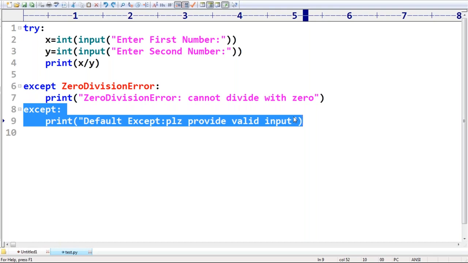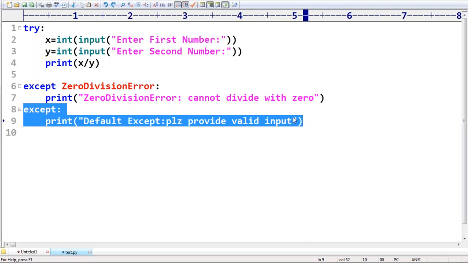Think a bit logically. When is the default except block going to get the chance? If no other except block matched, then only the default except block should get the chance. If Python always considers from top to bottom, the default except block should compulsorily be at last. Correct or not? Here a restriction is there: it should be the last one only. By mistake, if you take it anywhere else, immediately there is a syntax error.